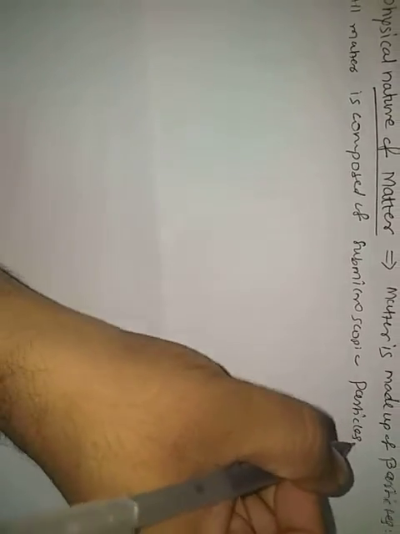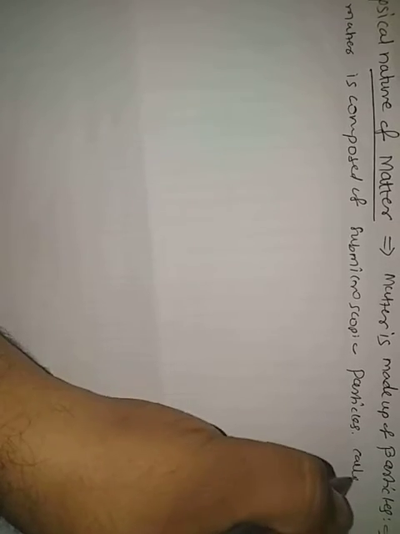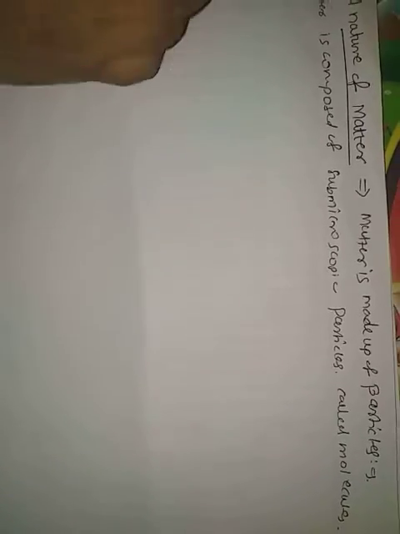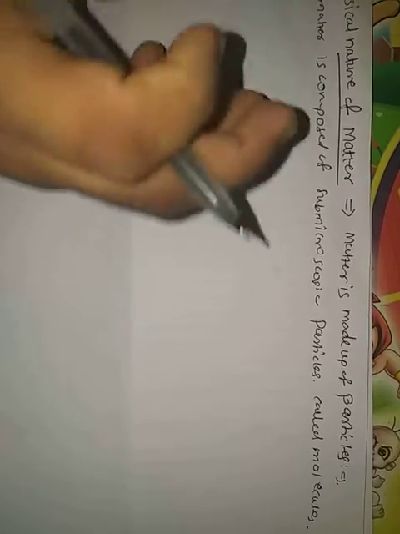So that submicroscopic particles we can call as what, beta? Yes, molecules.